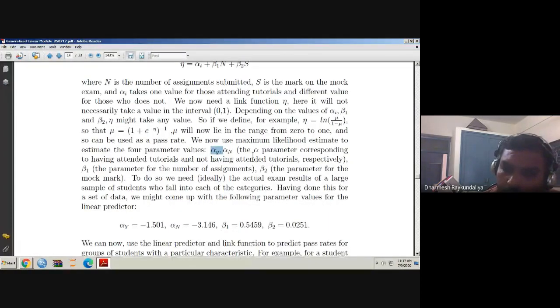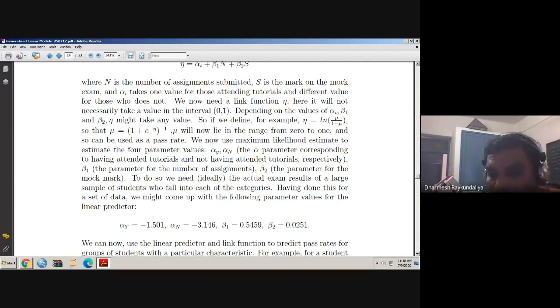So we have the data and then we obtain these estimates. There are 4 parameters. What is the estimate of alpha Y? It is minus 1.501. What is the estimate of alpha N? It is minus 3.146. And what is the coefficient of the number of assignments submitted by the students? It is 0.54, and for the mock test score, it is 0.025.